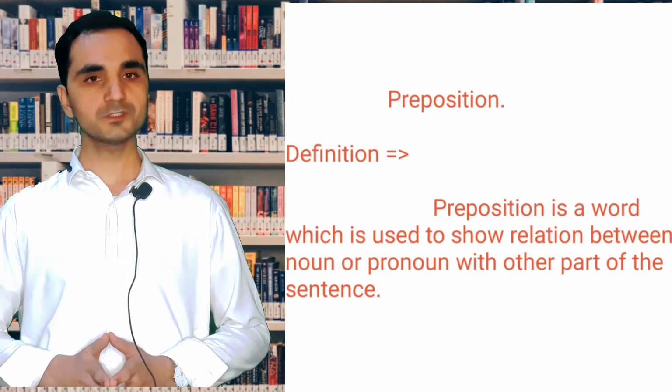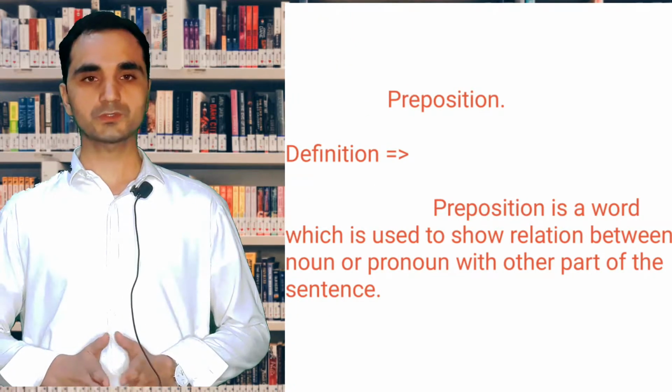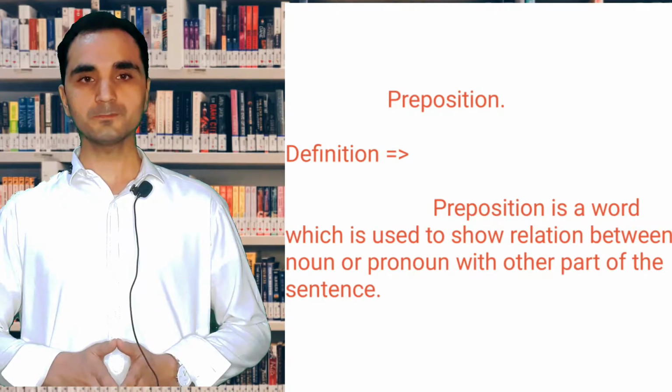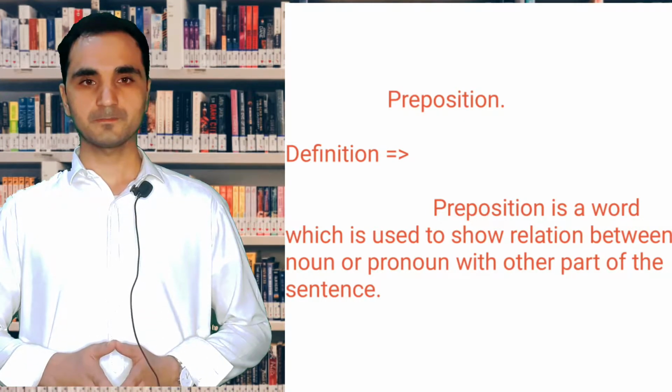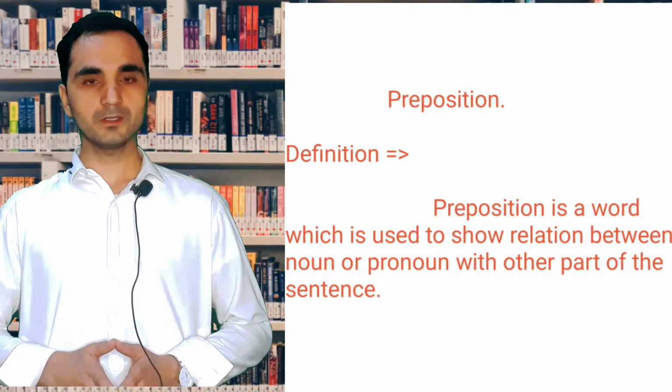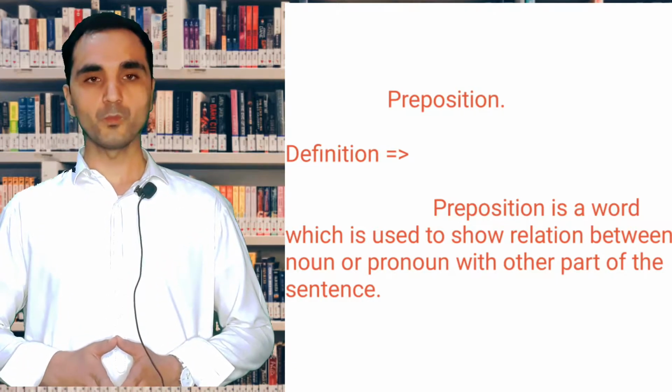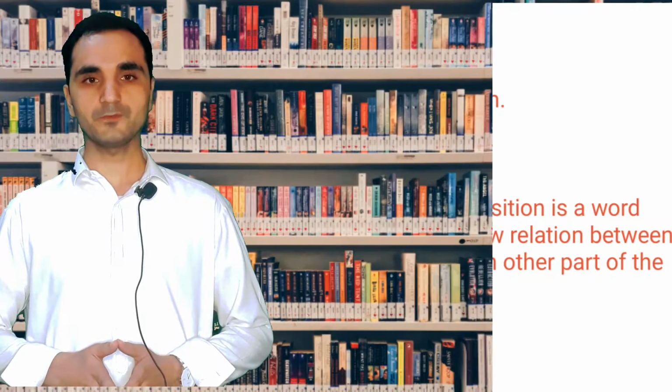So let's get started. What is preposition? Preposition is a word which is used to show relation between noun or pronoun with other parts of the sentence. How will you know that this is preposition? Through the examples you will understand well. So let's take a few examples. Through them you will understand properly.